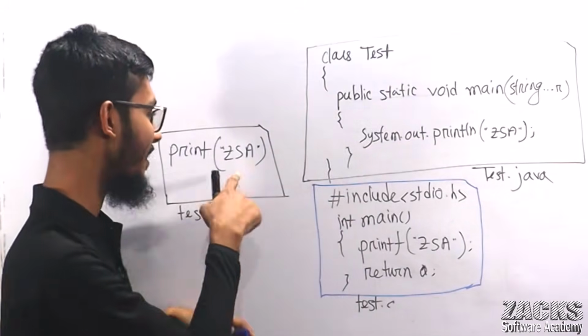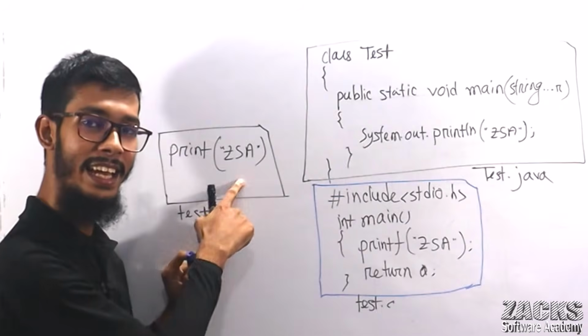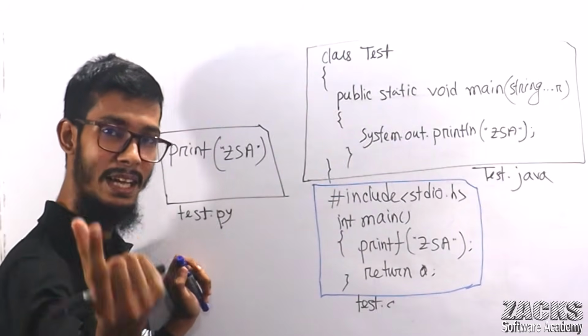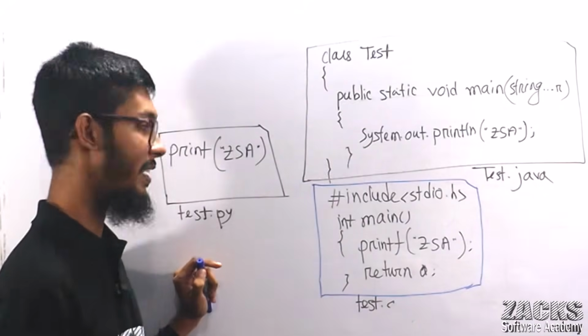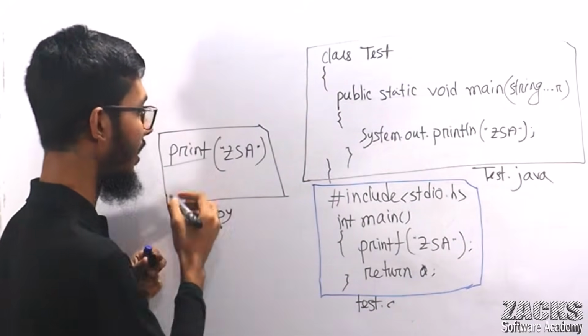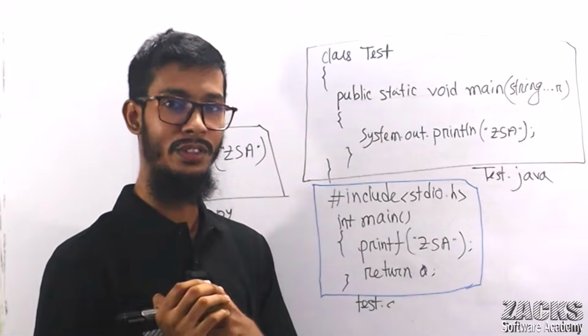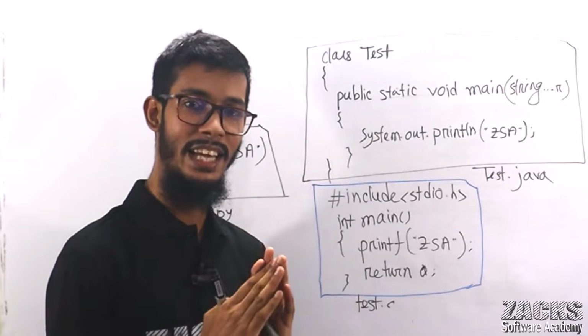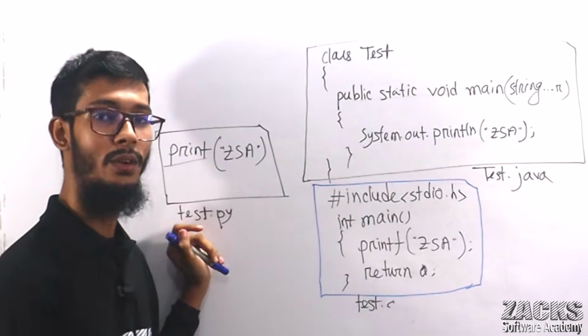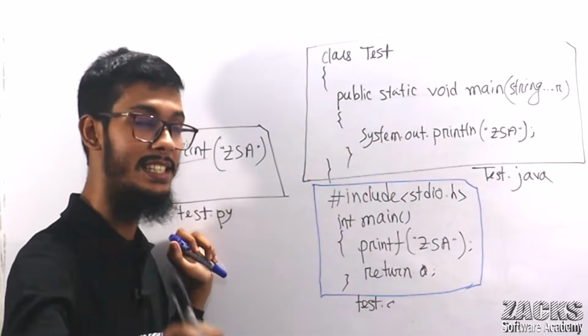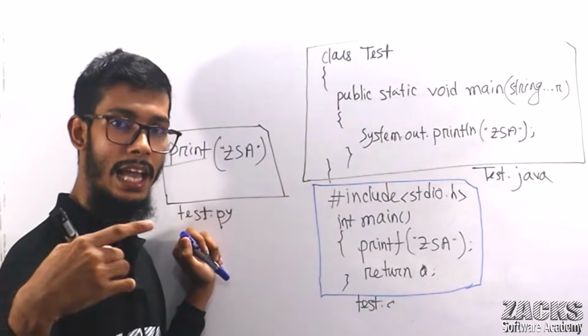Simply ignore. So in Python, to display a single line, to display something to the console, we are using a single statement called print. Okay? Called print. So I hope you got this point. It's very clear. Why? People consider Python to have the easy syntax. So now, have you got this point?